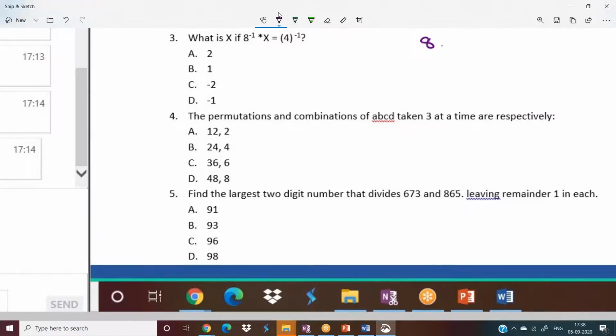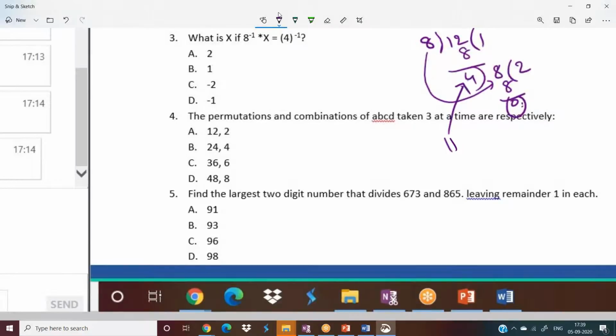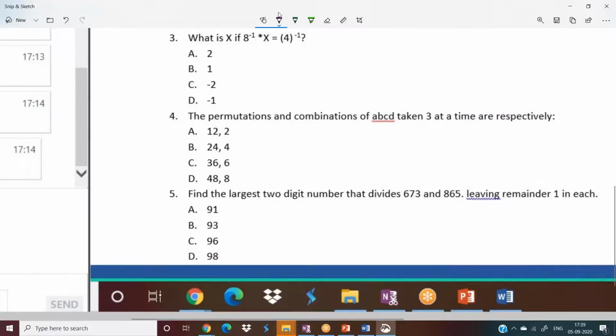What is HCF of 8 comma 12? Now divide 12 with 8. 8 ones are 8, remainder is 4. Now your remainder is not 0, so continue the same process. Divide 8 with 4. 4 twos are 8 and remainder is 0. Now when you get the 0 remainder, this 4 will be HCF. Is it clear? Wait, let me give you one more example so that you will get a clear idea of HCF.